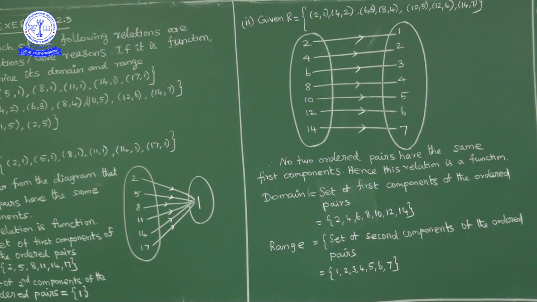Now here 2 is mapped to 1, 4 is mapped to 2, 6 is mapped to 3, 8 is mapped to 4, 10 is mapped to 5, 12 is mapped to 6, 14 is mapped to 7. So distinct elements are mapped to distinct images.